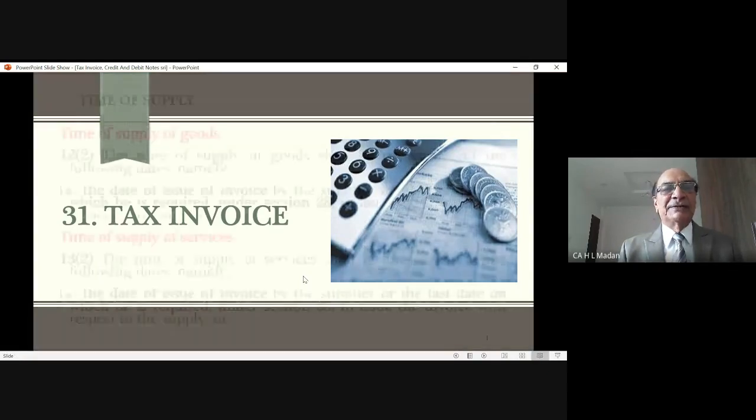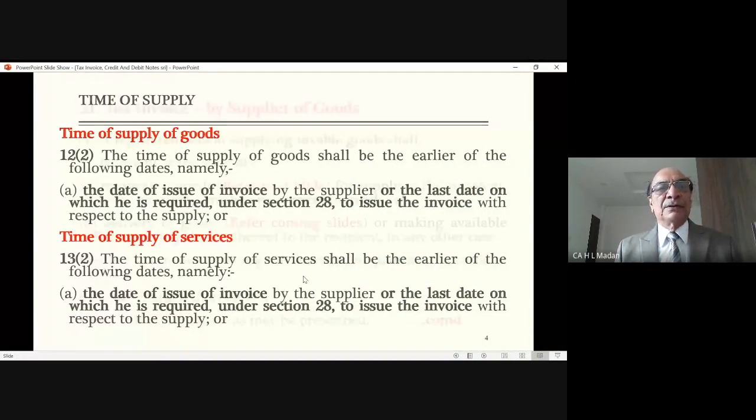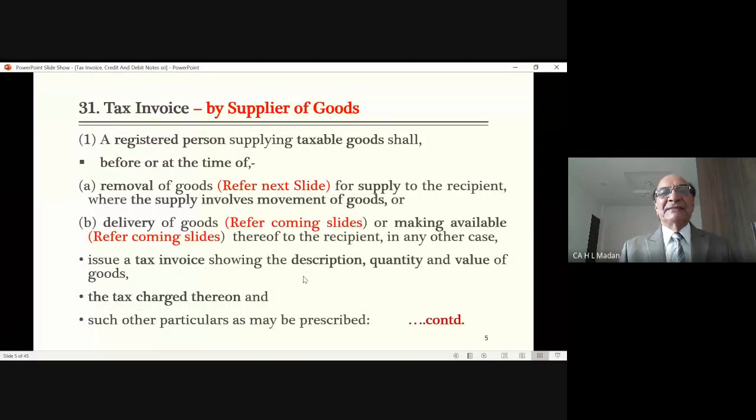Section is 31. Now it says tax invoice to be issued by supplier of goods. In another slide, we will be looking at tax invoice to be issued by supplier of services. Here we are discussing by supplier of goods. Now this section is very important, and we need to know the meaning of each word used over here.